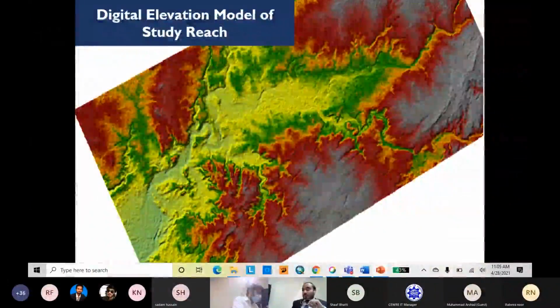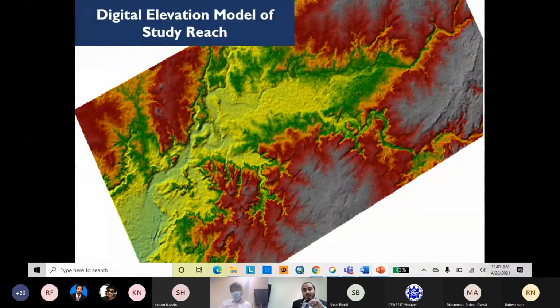And here is the digital elevation model of the study reach. As I already described, the digital elevation model is downloaded from a free online source, which is a 30 by 30 meter DEM. You can also download 90 meter, 30 meter. I think 12.5 meter is also available from online sources.